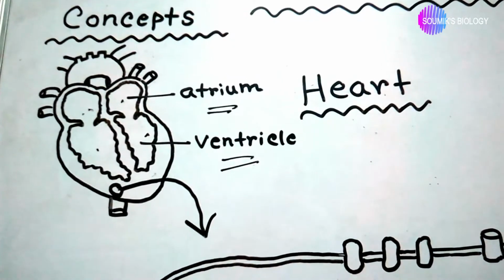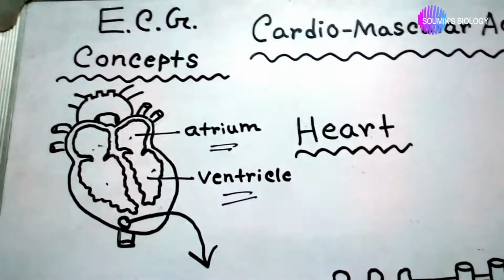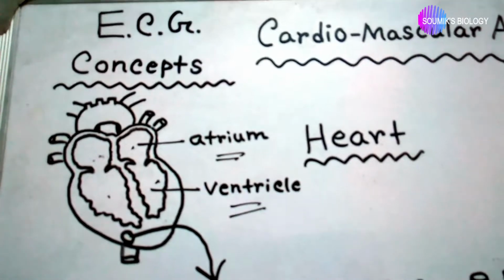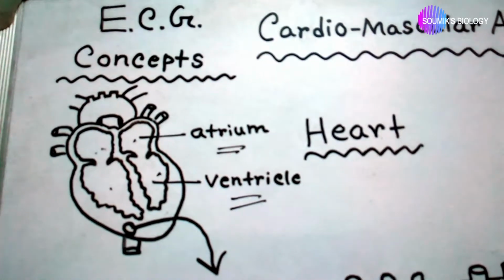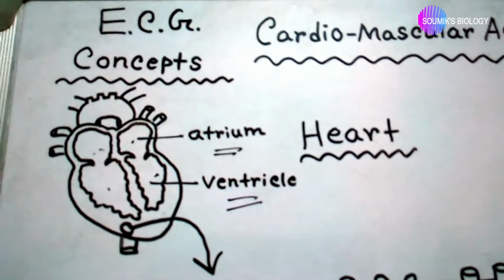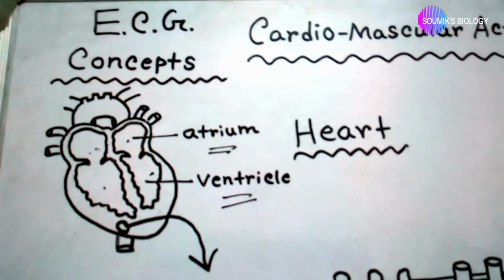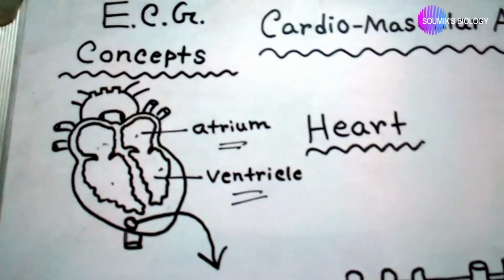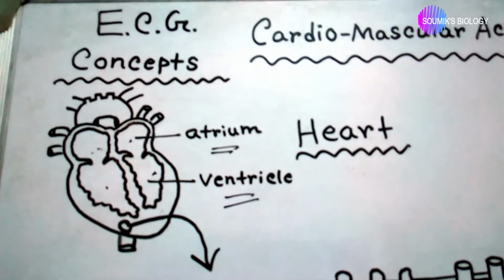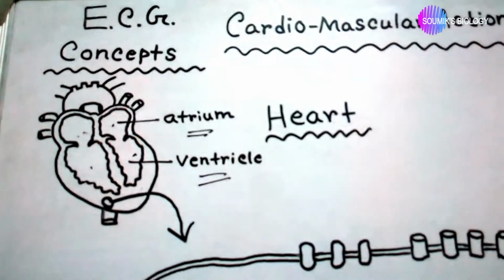I will tell you. So what is ECG? The full form of ECG is electrocardiogram. It is a device, and it is also a graph. The ECG machine works on the principle of a galvanometer that measures the electrical potentials produced by the cardiac muscle cells.